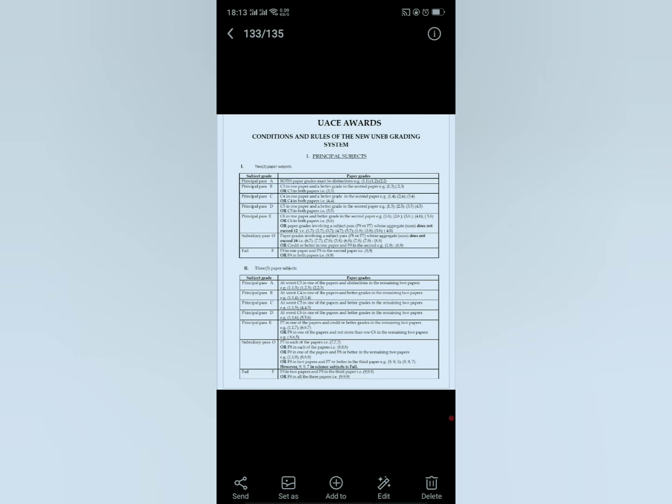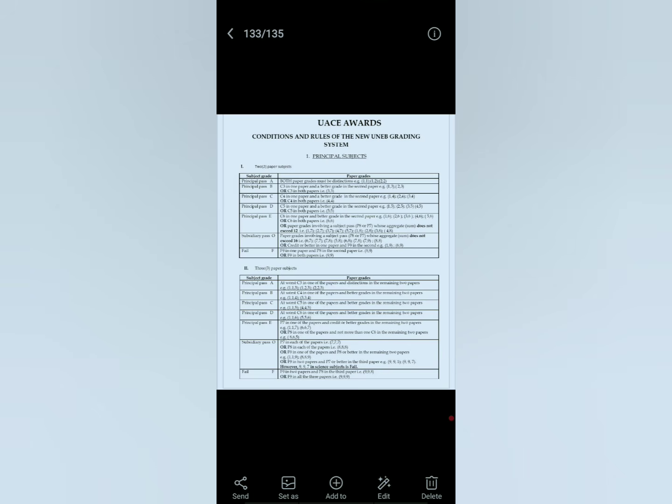Now we are going to the subject of three papers. For you to score an A in a subject of 3 papers, the worst must be a credit 3.